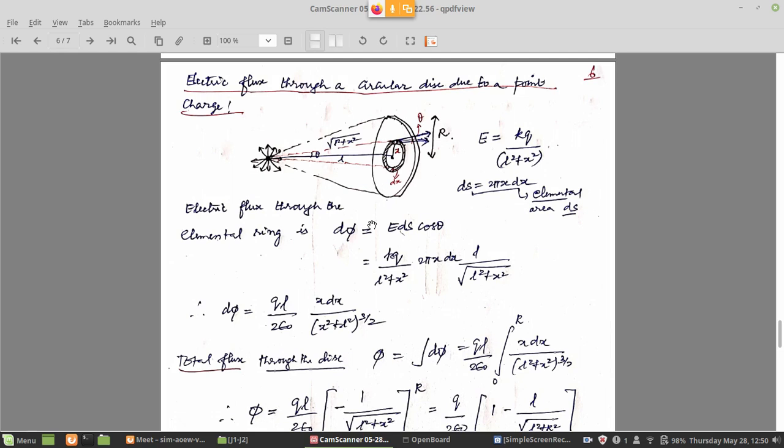Yesterday we calculated the electric field due to a circular disk at a point. Here it is the reverse: due to a point charge, what is the flux received by a circular disk? It is the exact opposite of what we discussed yesterday.